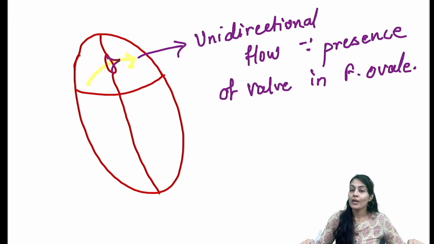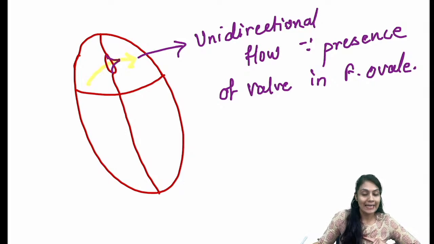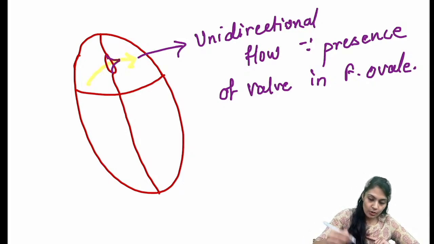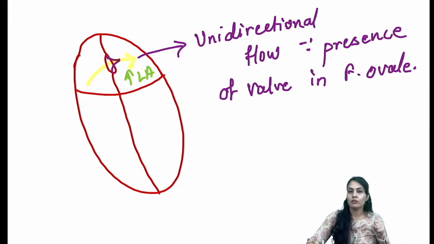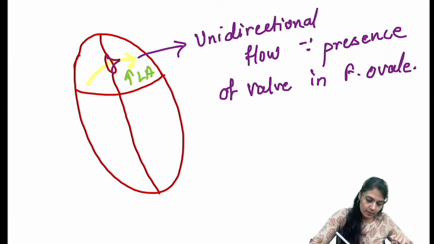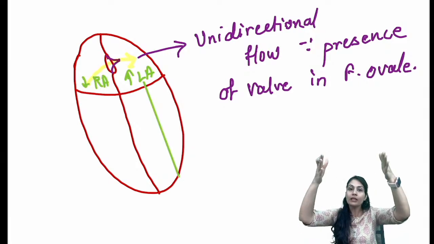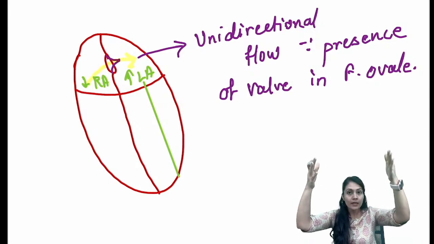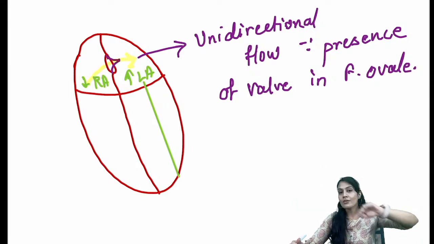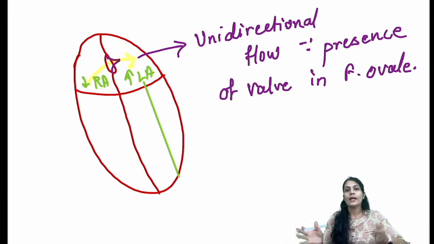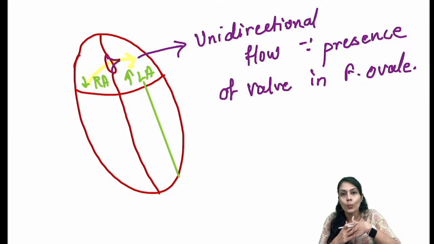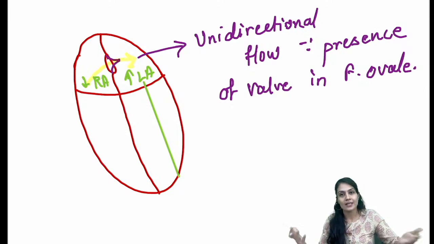So if I increase the pressure in the LA, what is going to happen? See over here, in the left atrium I increase the pressure, and because there is no blood coming from the inferior vena cava, there is a decrease in the right atrial pressure, because maximum blood was coming from the inferior vena cava, from the umbilical vein. Because of this, the pressure gradient changes, and that's why there is closure of the foramen ovale, because the valve is there.